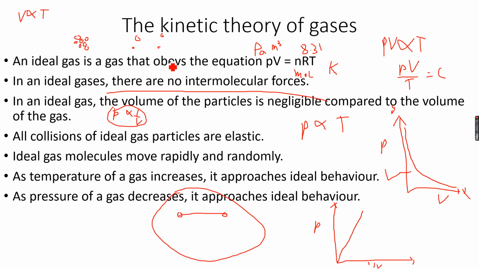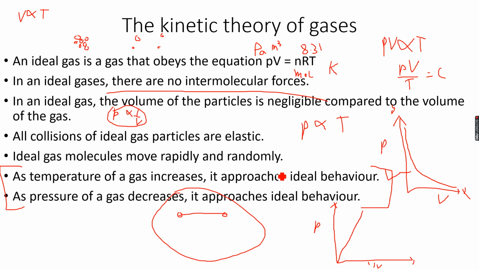And that's why it is approaching ideal behavior. So these are the two factors that help a gas approach ideal behavior. If you apply the opposite of these two factors, like decreasing the temperature and increasing the pressure, then it will deviate away from ideal behavior, right? So these are the factors that affect ideal behavior.